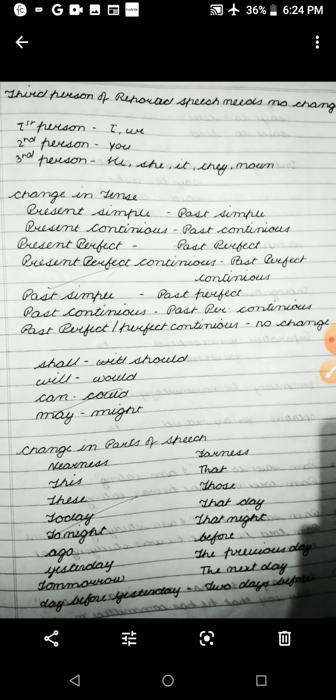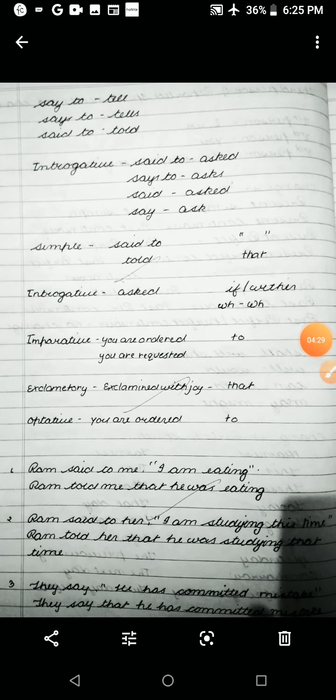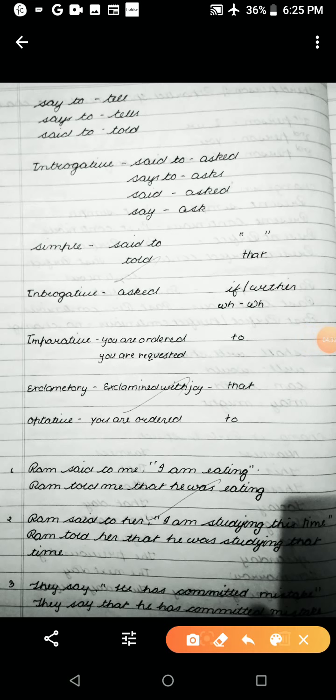Change in parts of speech. Nearness words become farness words. Like this becomes that, these becomes those, today becomes that day, tonight becomes that night, ago becomes before, yesterday becomes the previous day, tomorrow becomes the next day, day before yesterday becomes 2 days earlier. Say to becomes tell, says to becomes tells, and said to becomes told. In an interrogative sentence, said to becomes asked, says to becomes asks, said becomes asked, and say becomes ask.